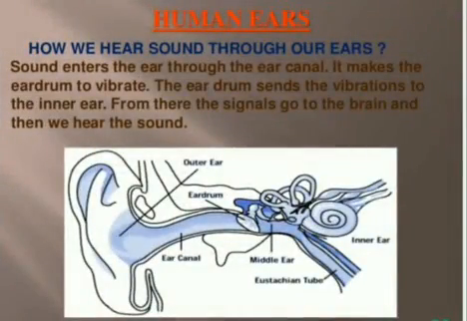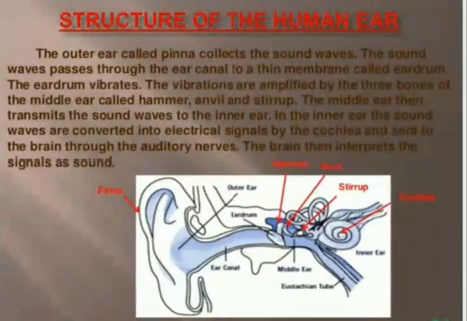Next, here are our human ears. How do we hear sound through our ears? Sound enters the ear through the ear canal. It makes the eardrum vibrate. The eardrum sends the vibration to the inner ear. From there, the signals go to the brain and then we hear the sound. In the diagram, we can see the outer ear, eardrum, ear canal, middle ear, inner ear. So the sound goes and makes the eardrum vibrate. Here you can see the structure of the human ear.